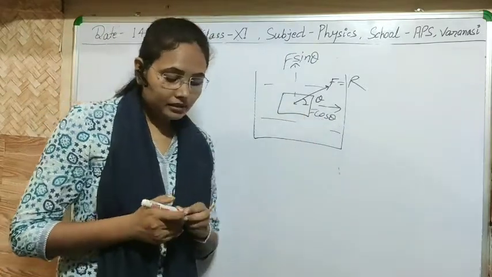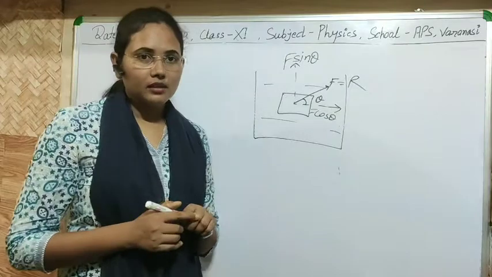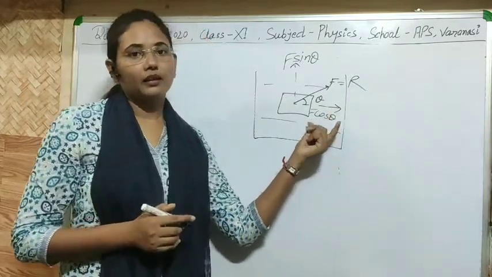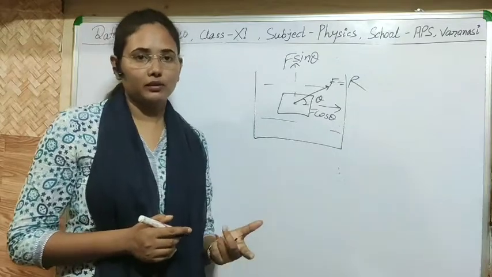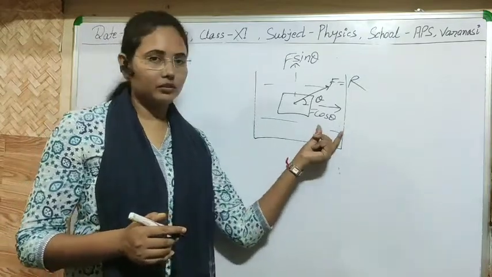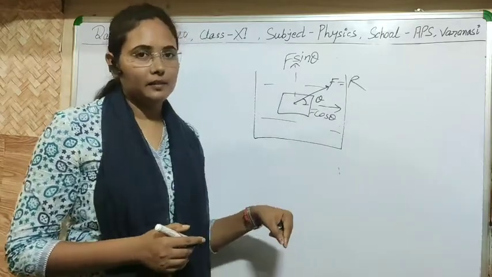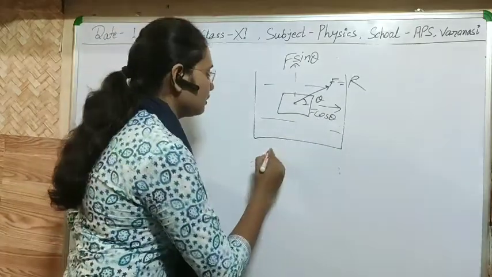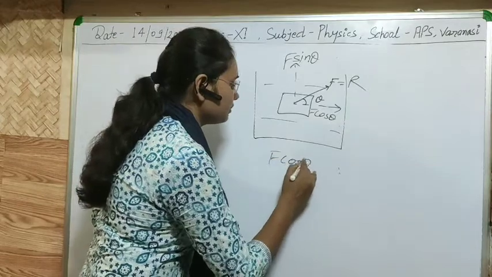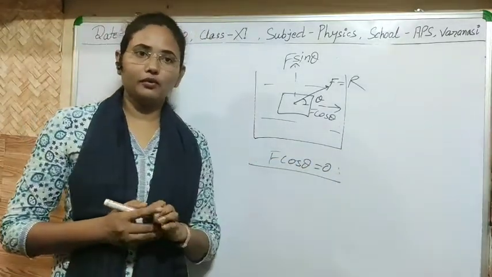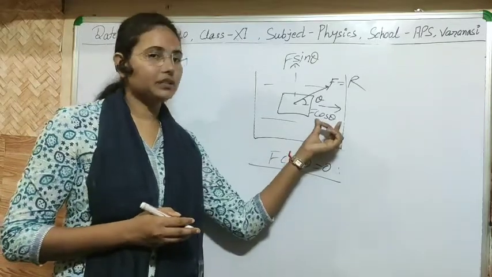So I am saying that the liquid is at rest, but if this force were applied, then the liquid would start to move, meaning the case of hydrodynamics. But I am still saying that the liquid is at rest, so this component will be 0. Simple. It means the liquid will not flow, so definitely this component will be 0.